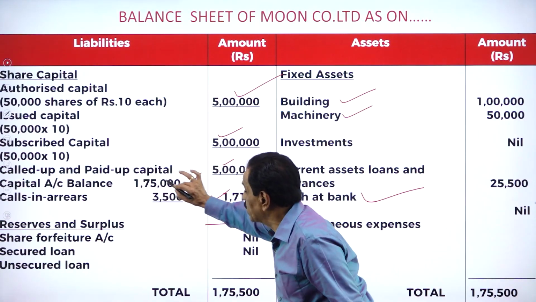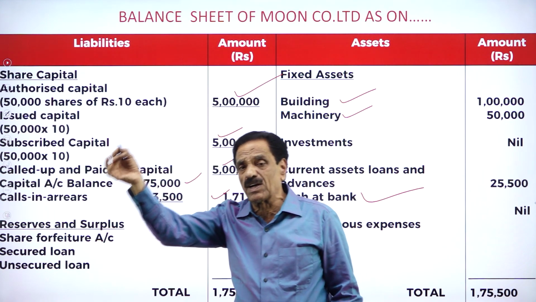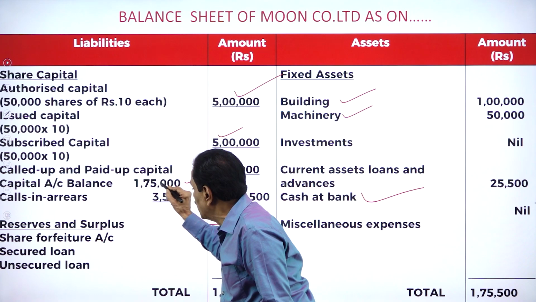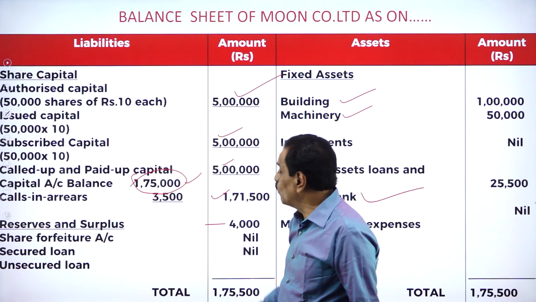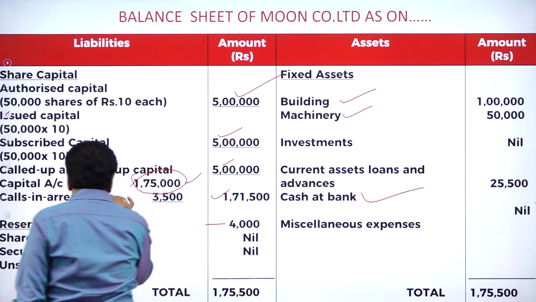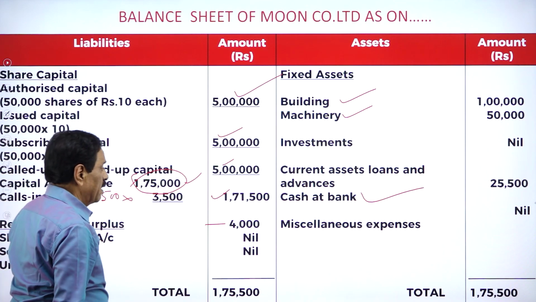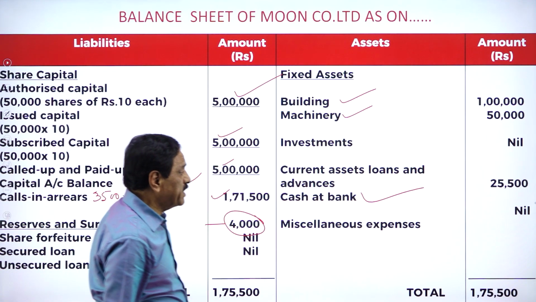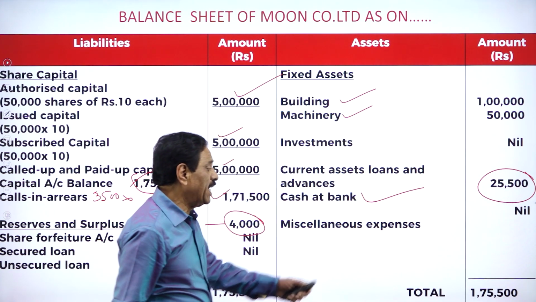Here, 25,000 will come. 1 lakh in the form of building, 50,000 in the form of machinery, 25,000 by subscription. How much money is to be received? Paid 1,75,000. How much calls in arrears? 3,500 on 1 share. This is calls in arrears on how many shares? 3,500 into 1. We received the rest. How much forfeited? I show you 4,000. Your cash at bank as per the bank account is 25,500. It will tally for 1,75,500.